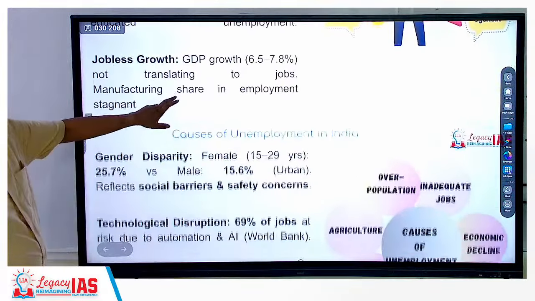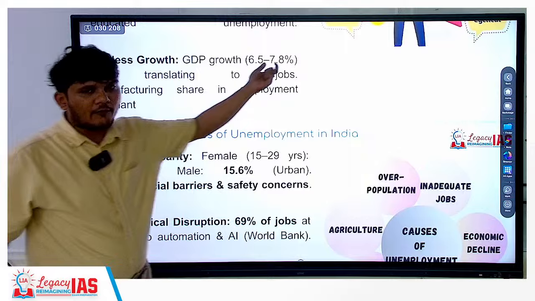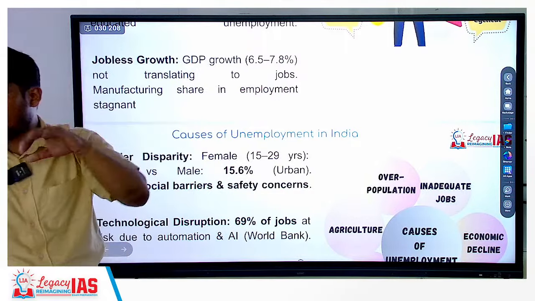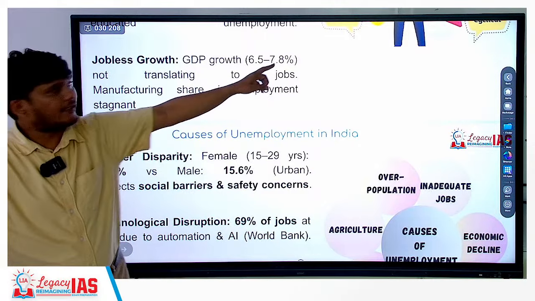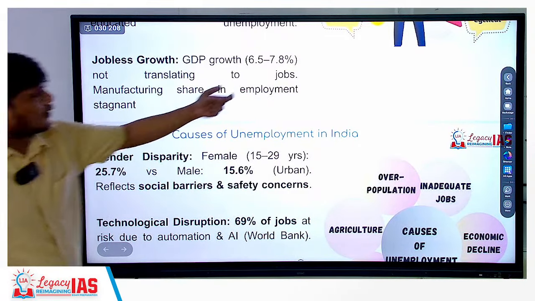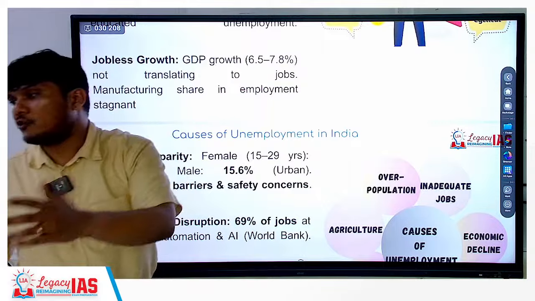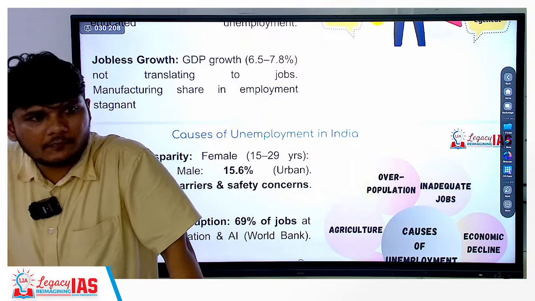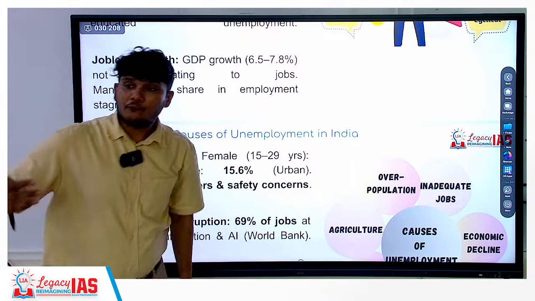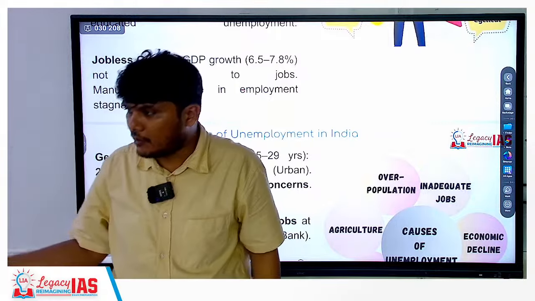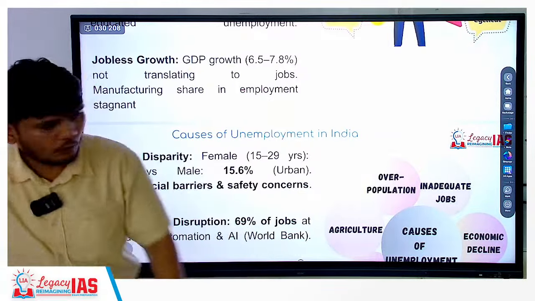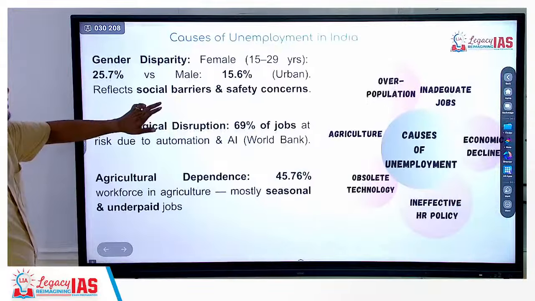Then we have the jobless growth. Jobless growth wherein the GDP growth rate is between 6.5 to 7. This particular fiscal's first quarter we have grown at around 7.8% growth rate. Now the growth rate is good, but the growth rate in jobs is not much. Okay? Is that clear? So now we'll have to grow at an even faster pace. We have to reach double digit in order to ensure that the jobs also keep on growing. So these are again the causes.